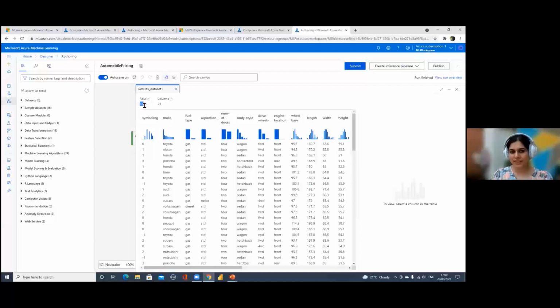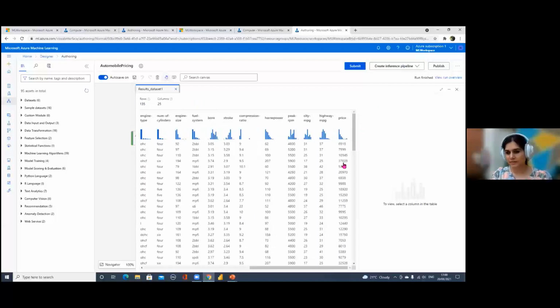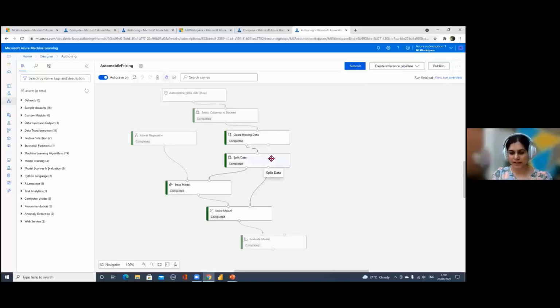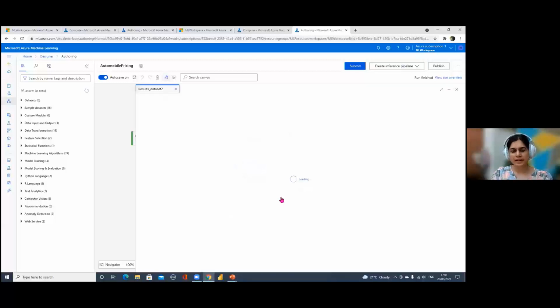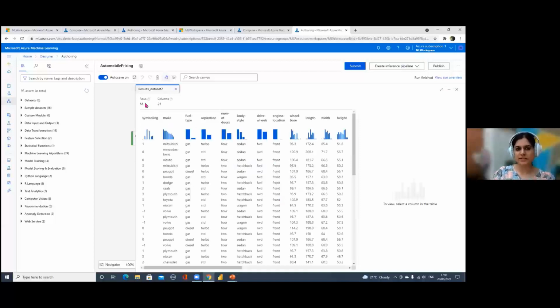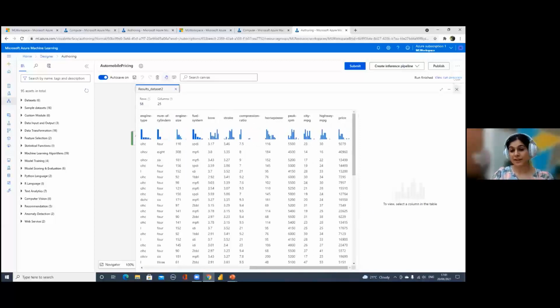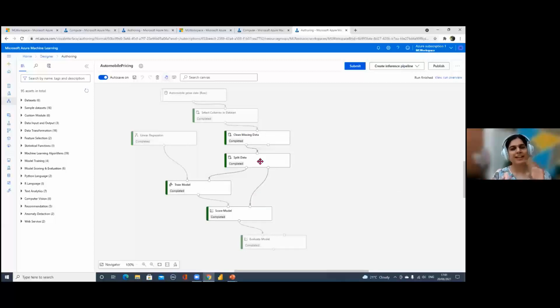It shows 135 rows out of 193 rows, so that's 70% of what we were left with. This is our train data set. If you go back and see result data set two, it's a smaller data set with just 58 rows, and that's the test data. So the split data node split your data into two parts, train data and test data.